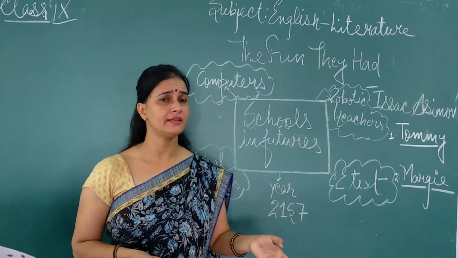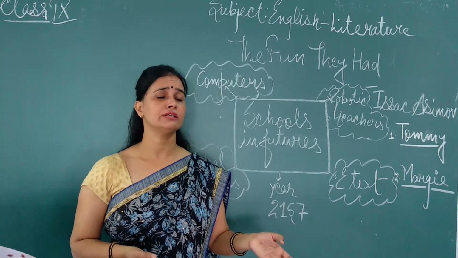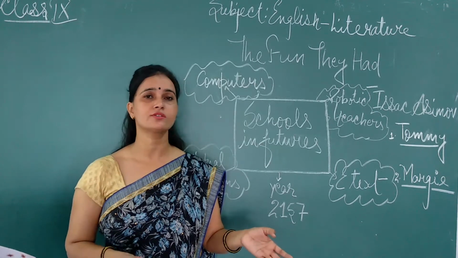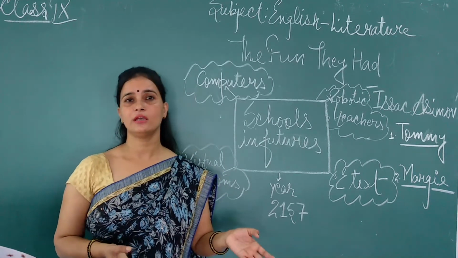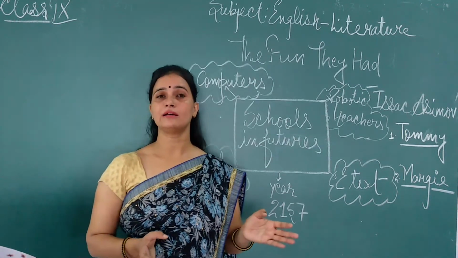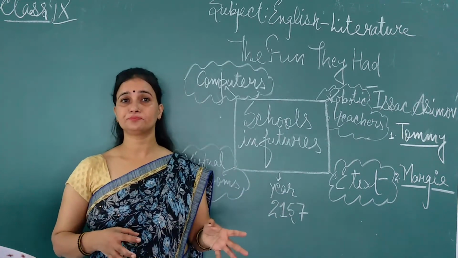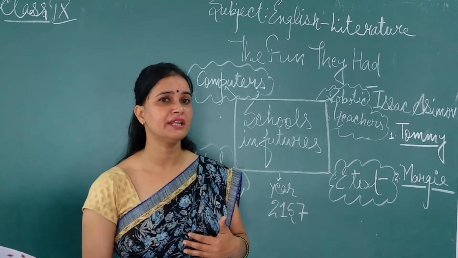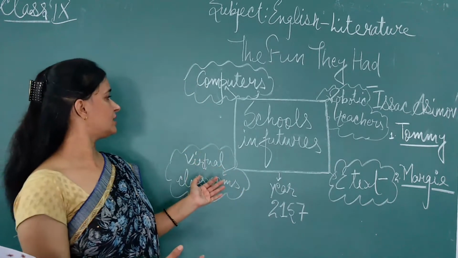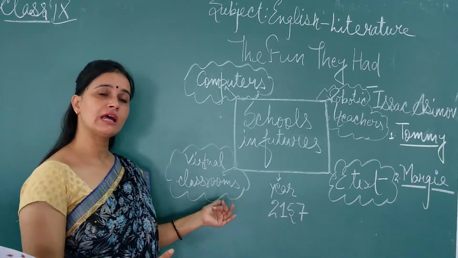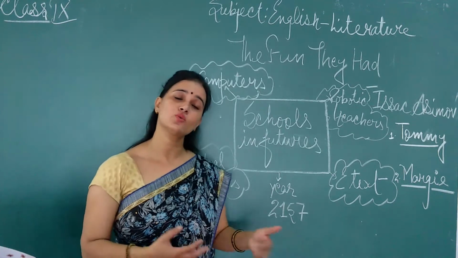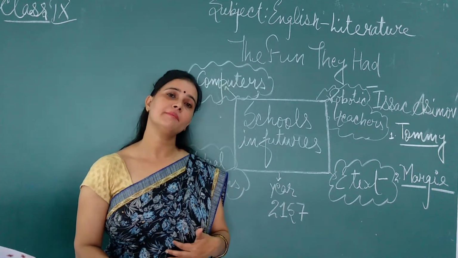Because in old days we had schools, we had some printed books, but they both are saying that mechanical teachers, mechanical learning, robotic teachers and virtual classes are better than this. So why are these things better?